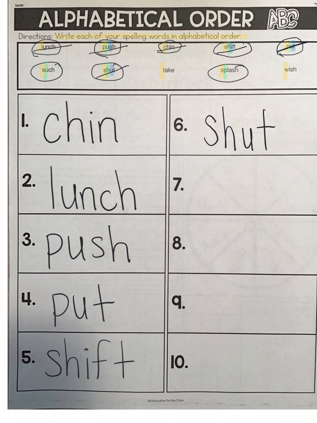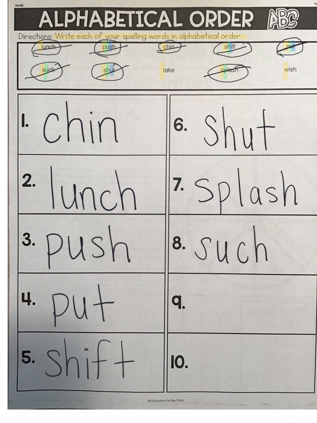I know that P comes before U, so I'm going to write splash on number 7. S, p, l, a, sh, splash. And then my 8th word is such. S, ch, such.